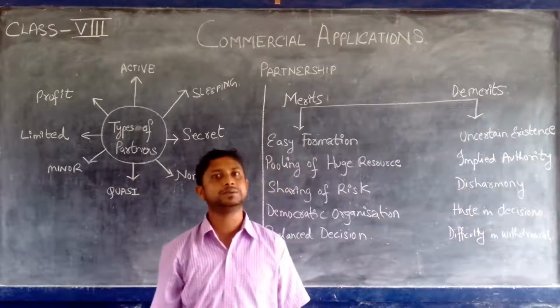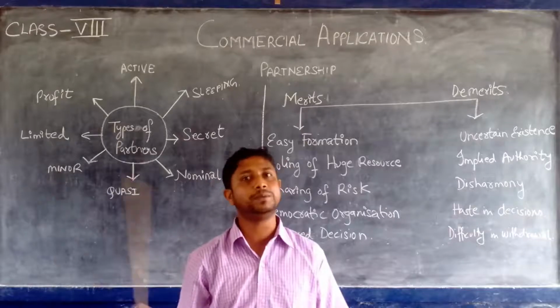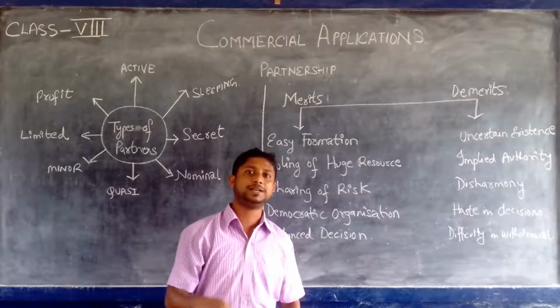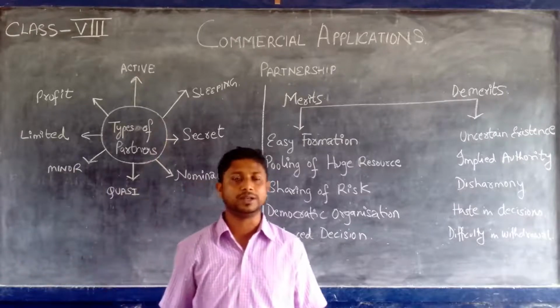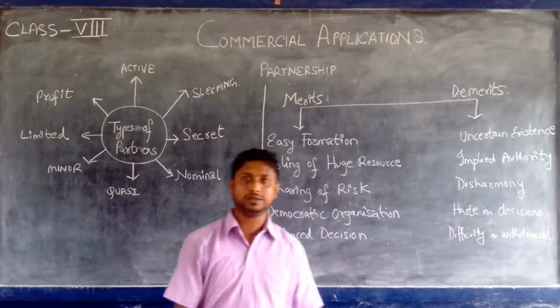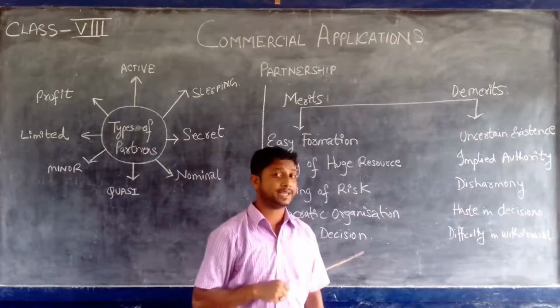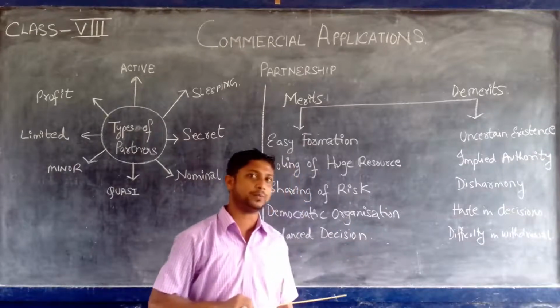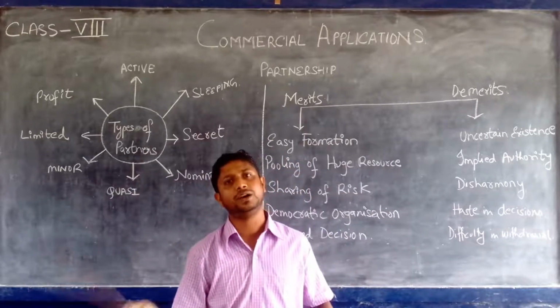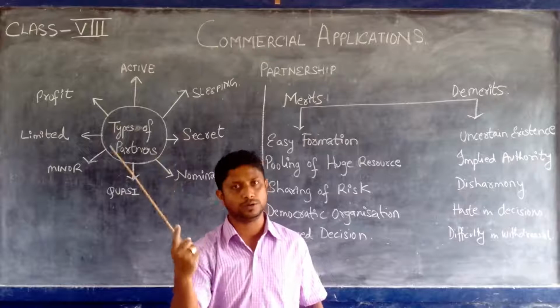Secondly, if a partner becomes bankrupt, becomes a lunatic, becomes mad or mentally unsound, or if a partner decides that he won't continue any further, in that case what happens? The partnership gets dissolved. You got it? But that is not the case in a sole proprietorship. In a sole proprietorship there is no chance of dissolution of the firm, because it is alone.